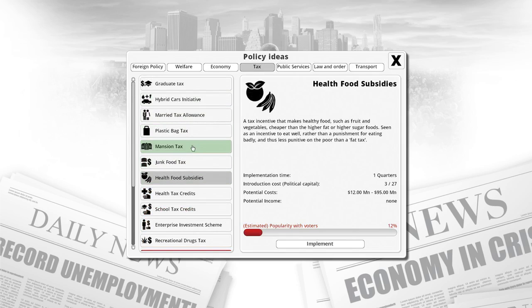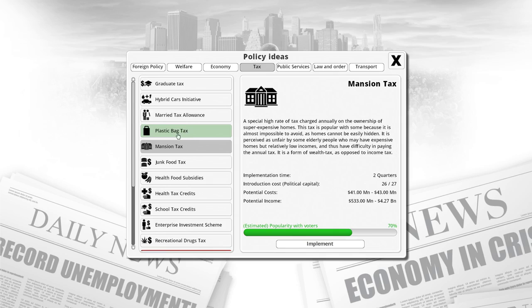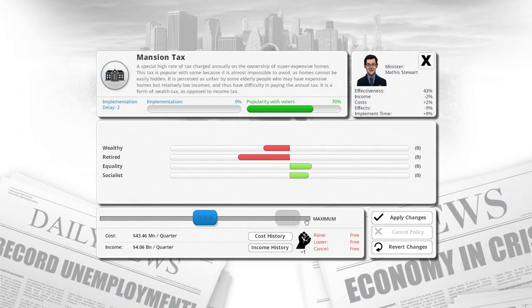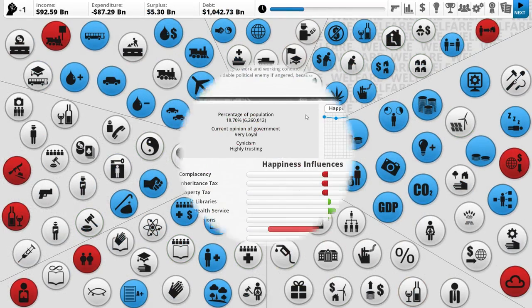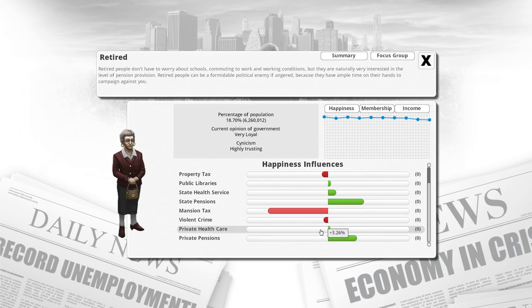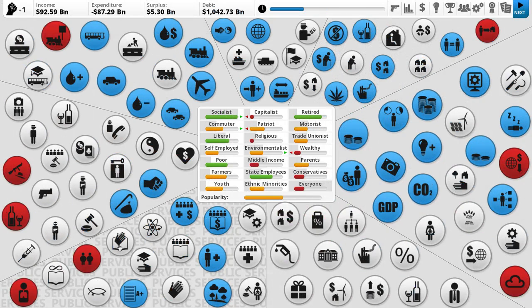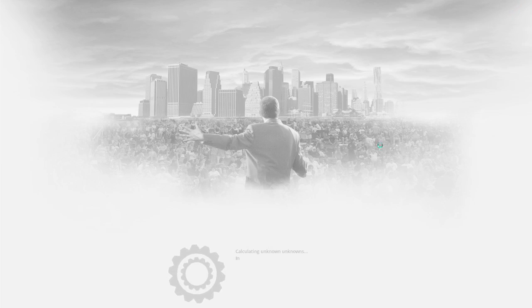Mansion tax is becoming popular with people. Potential costs. We could get some income on that. That's fine, yeah. Retired. Really, that's gonna upset the retired. But it's gonna raise equality, and it's gonna make people happy. Alright. Go for it. I know the retired are not gonna like it, but I think they should be pretty okay with that. They ought to be okay. Okay, let's see. What else? We only have one capital left, so let's just go to the next turn.